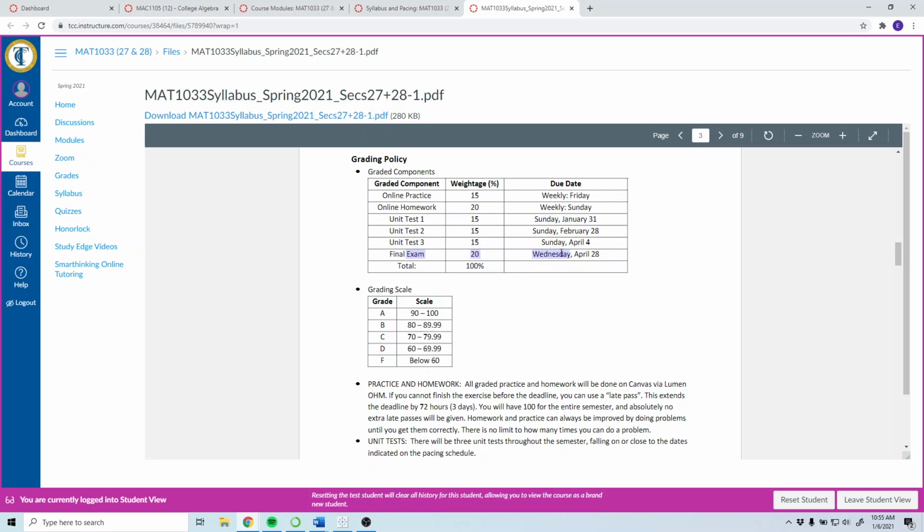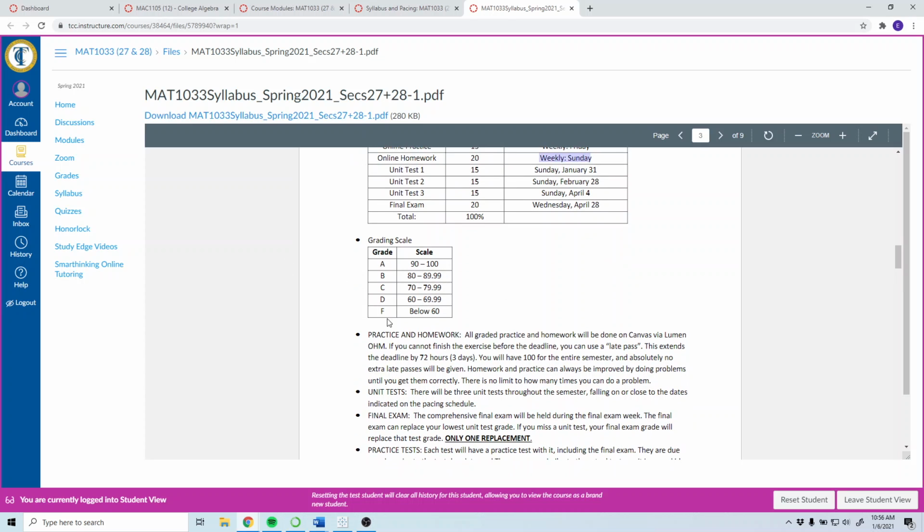Except the final is due on Wednesday. That's because it's finals week. It'll be open for almost a week, so you have plenty of time to do it. The practices are due on Fridays. The homeworks are due on Wednesdays or Sundays. The only exception is with the test week. The homework's due on Saturday, because you should be done with the homework by the time you take the test.